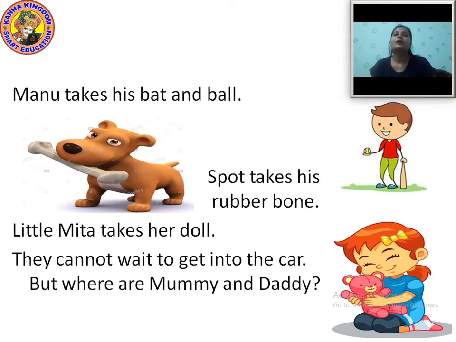They were very happy that they are going to the zoo because they are going to see so many different types of animals. They cannot control themselves, they are so happy. So they are very ready. Manu takes his bat and ball, Sport takes his rubber bone, and little Mita also takes her doll with her. Now they cannot wait to get into the car for going to the zoo.